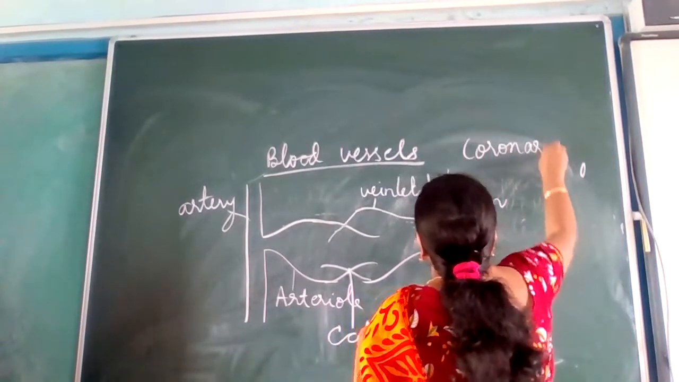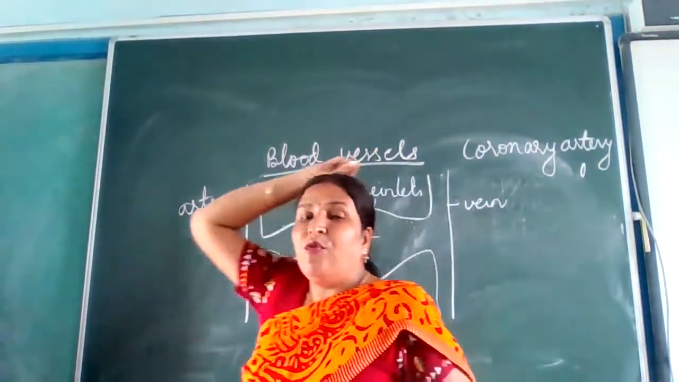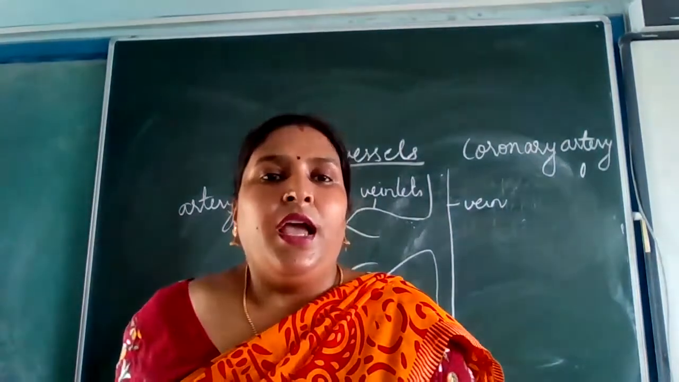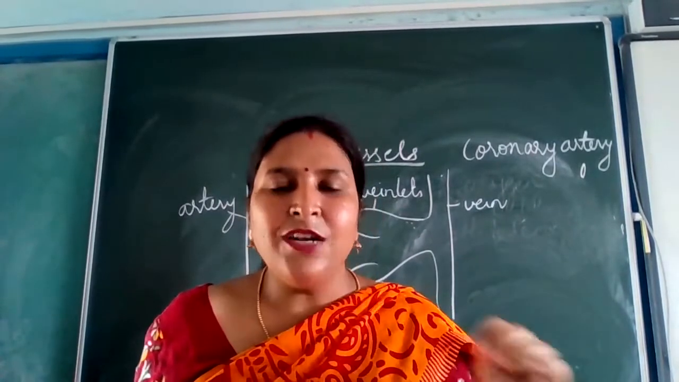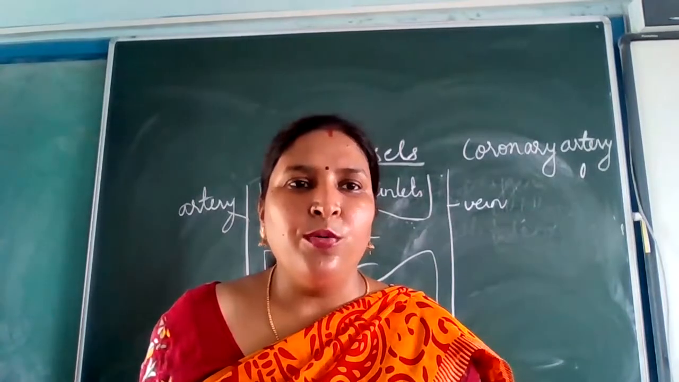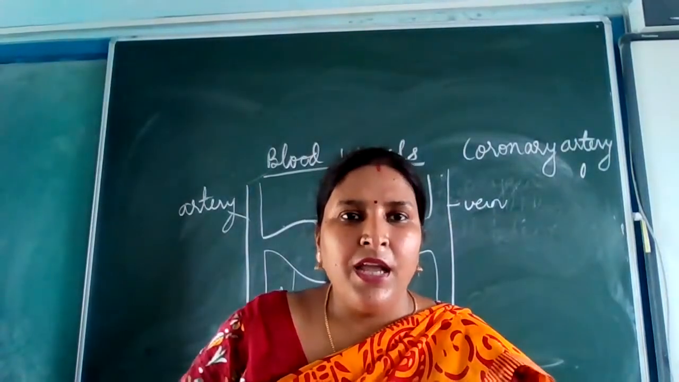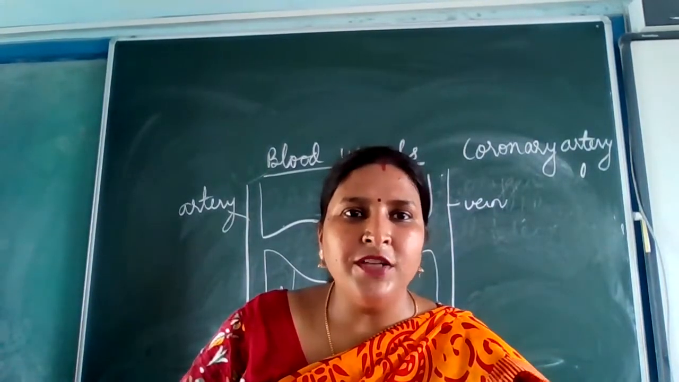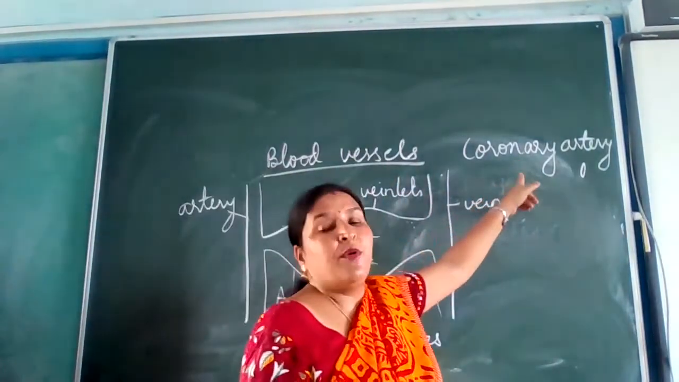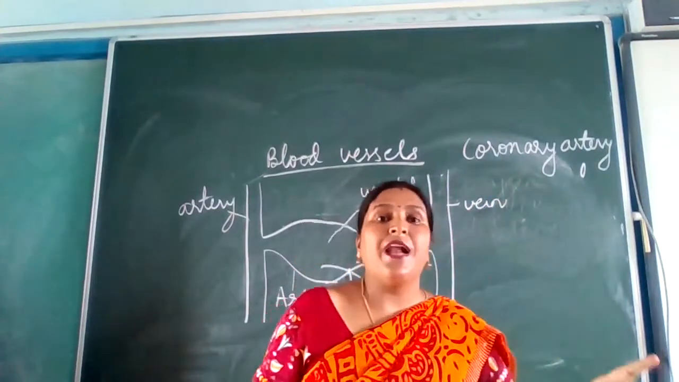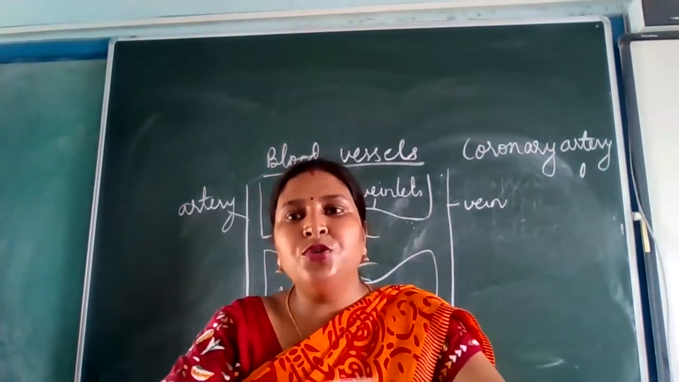Coronary artery. Please write down there itself, coronary artery. As you know, heart is an organ, isn't it? It is an organ or not? Yes. So when it is an organ, it also needs pure blood to work, to function. How is it getting the pure blood? Coronary arteries provide blood to the heart. Please write it down. Coronary arteries provide blood to the heart.